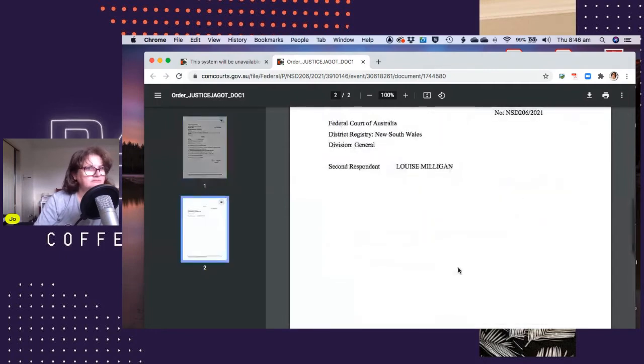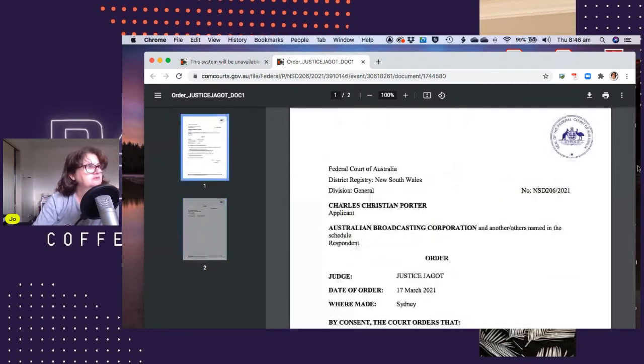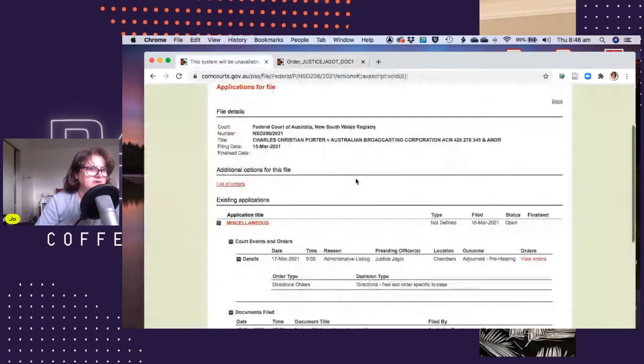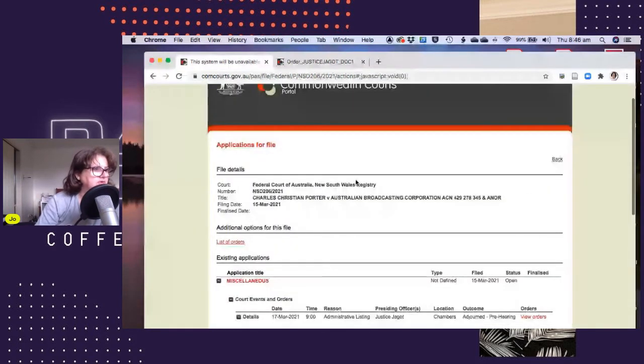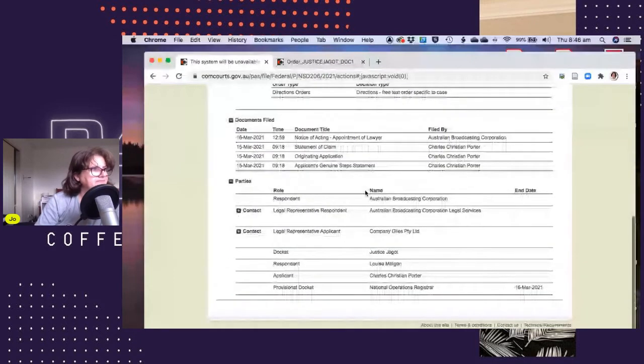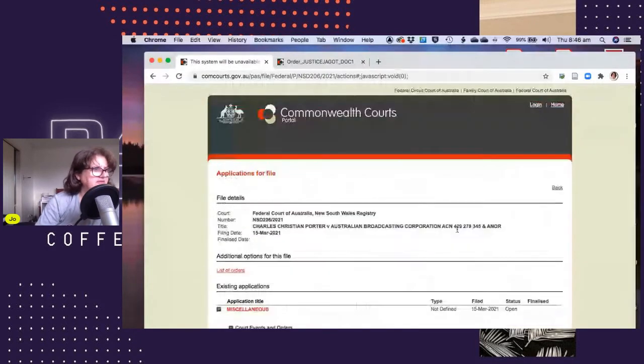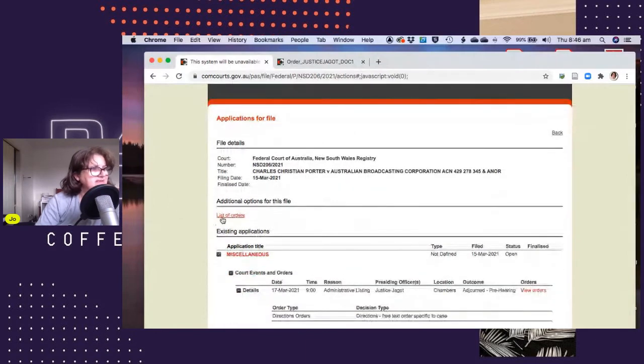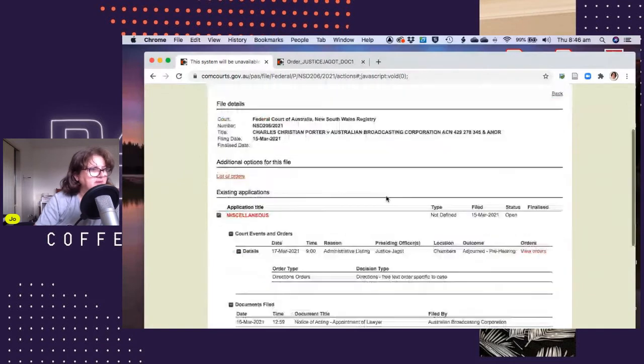And that's the seal of the Federal Court. So this is the Federal Court building in New South Wales. Every state has a Federal Court. This is what the file looks like. So if there's any orders, it will be here. It was filed on the 15th of March.